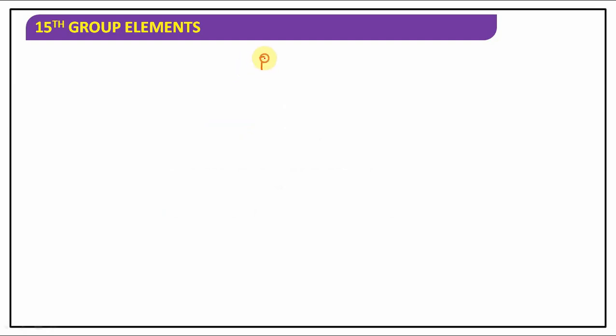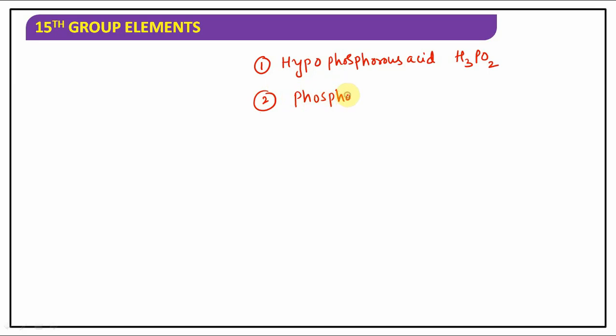So we have different oxo acids like hypophosphorus acid, which has formula H3PO2. Second one we have phosphorus acid, which has formula H3PO3.